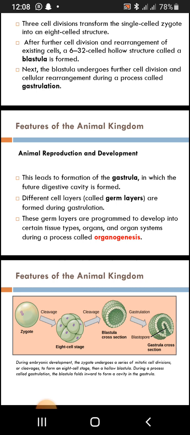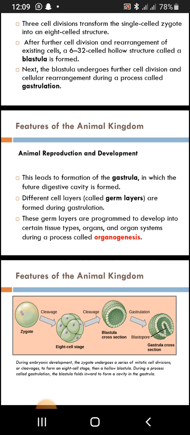So we have fertilization, blastula, gastrula, organogenesis. Organo means organ, and genesis means starting, so organs are going to start forming.